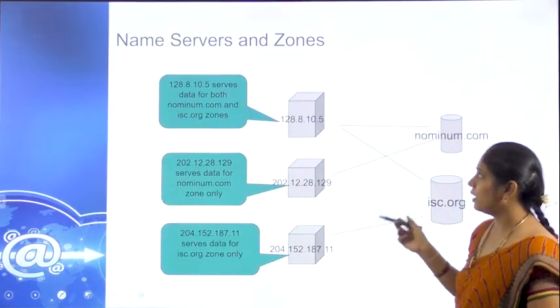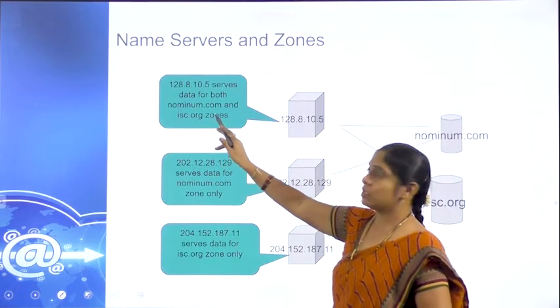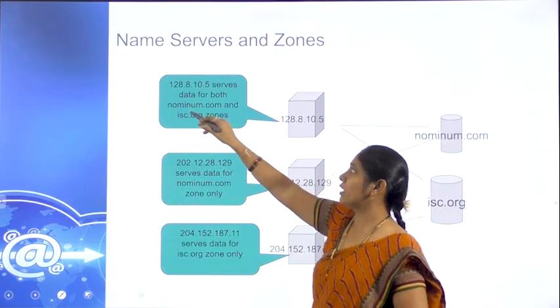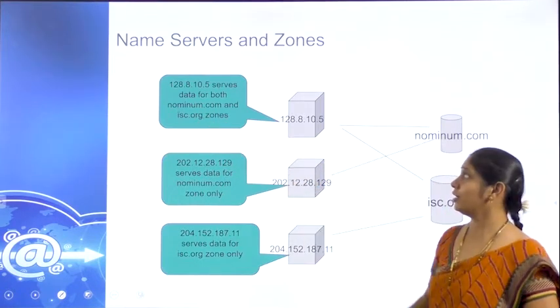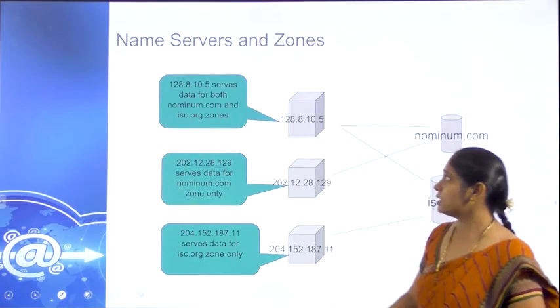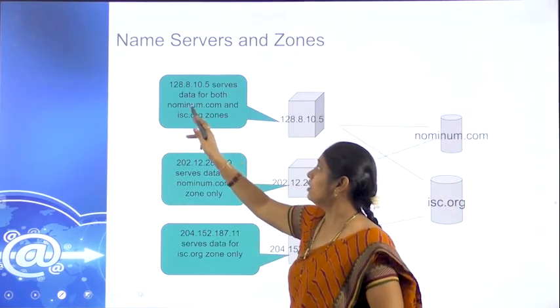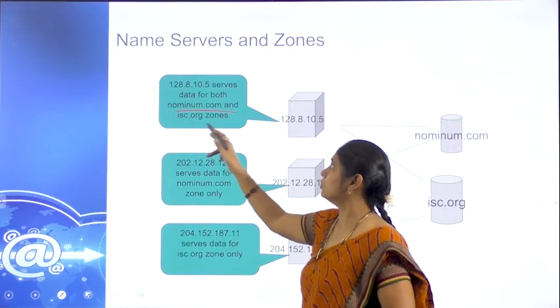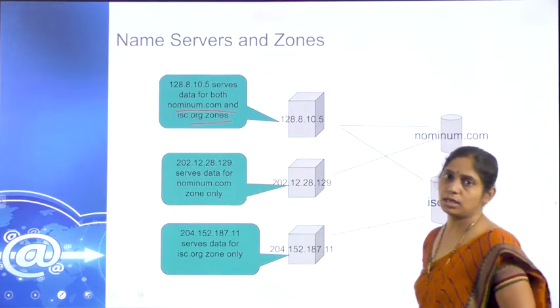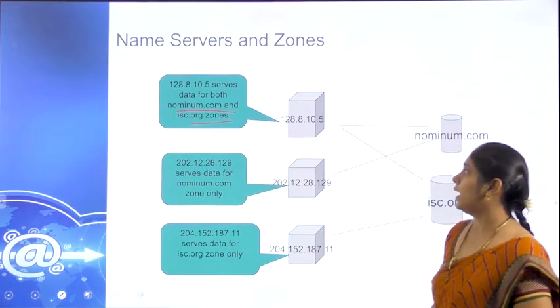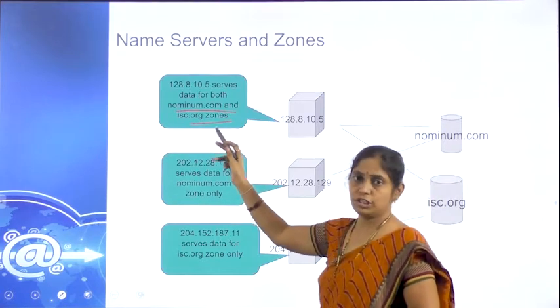Okay. Likewise, this is nothing but one server. The IP address of that is 128.8.10.5. This serves the data for both zones. That is the common IP for accessing the information about these two.